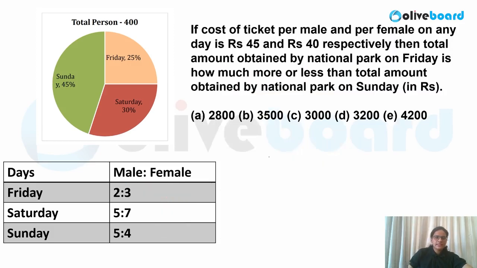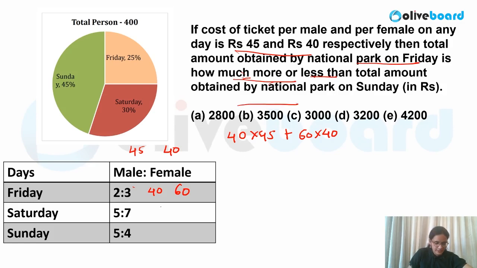Now let me discuss the next question. So cost price per male and per female on any day is 45 and 40. Okay, so this is 45 and this is 40 on any day. Total amount obtained by National Park on Friday. So we have already written this value. This is 40, 60. So on Friday, how much amount will be collected? 40 into 45, 45 is the male price, and second one is 60 into 40. That is female price. Okay, total amount collected on Friday is how much more or less than total amount obtained on Sunday. So I have to calculate Sunday value also.